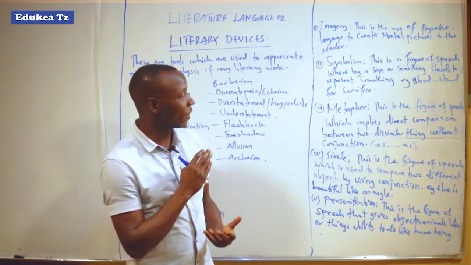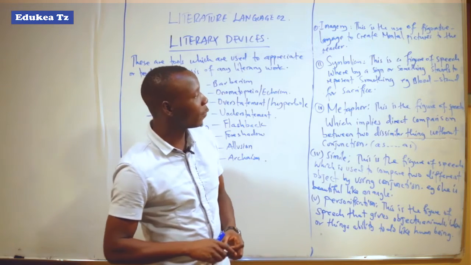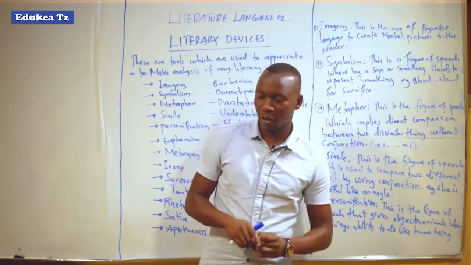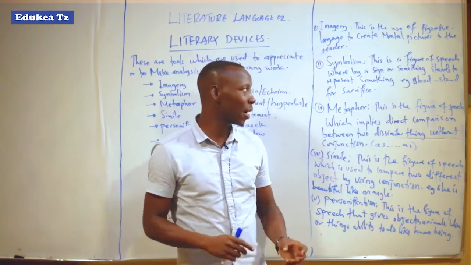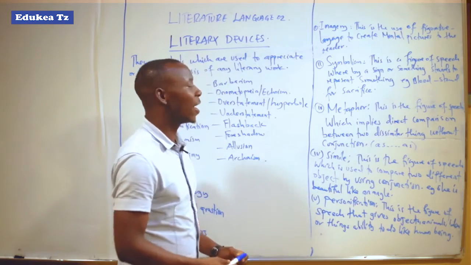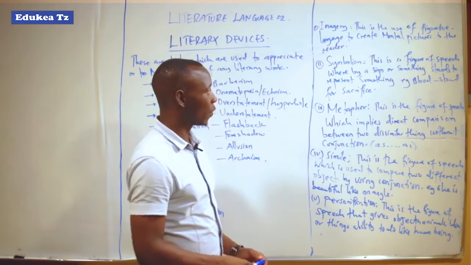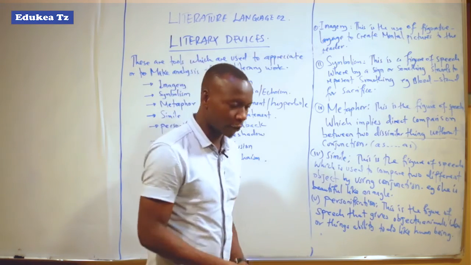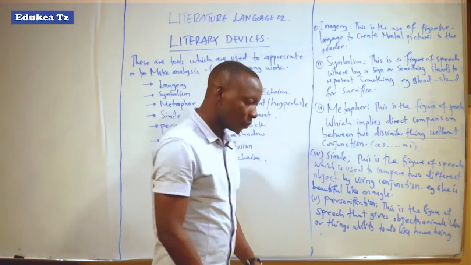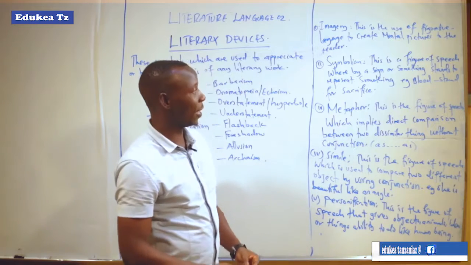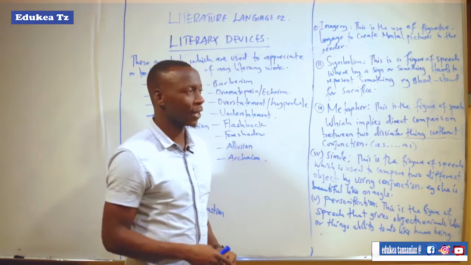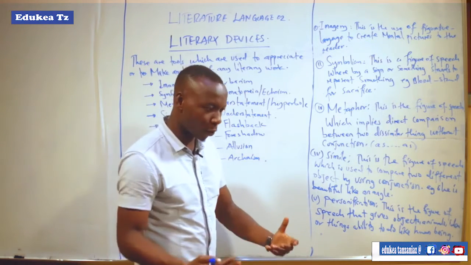So Chifunanga is used in that novel, A Man of the People, to show that Chifunanga is a leader who is corrupt, who misuses power, and who is selfish. Through that, that is what we call symbolism. So the author used Chifunanga in the book A Man of the People by Ngugi wa Thiong'o to show that there are leaders who are corrupt in the community.